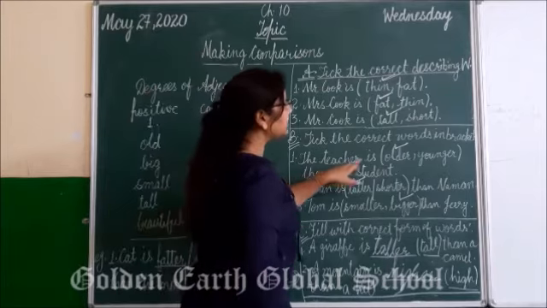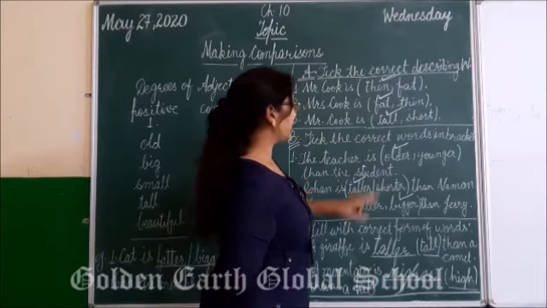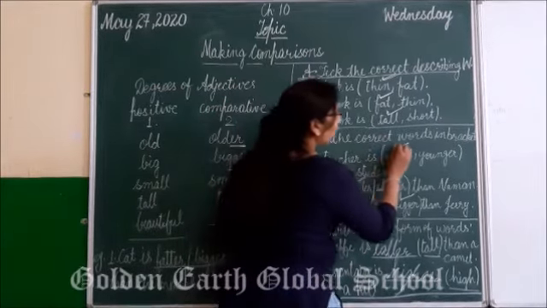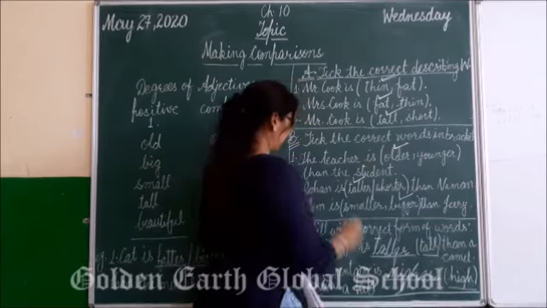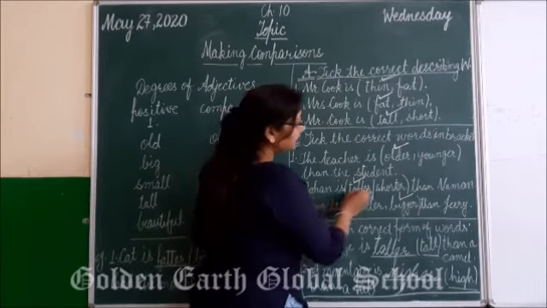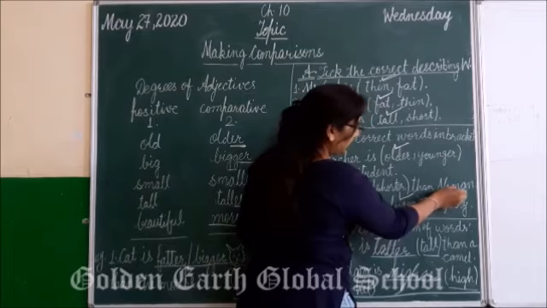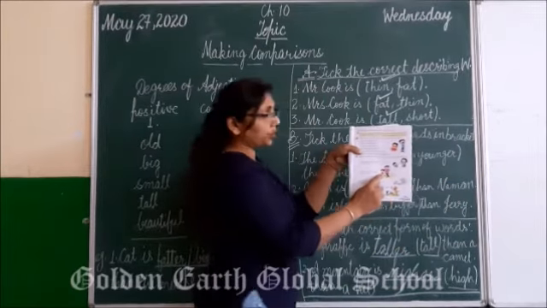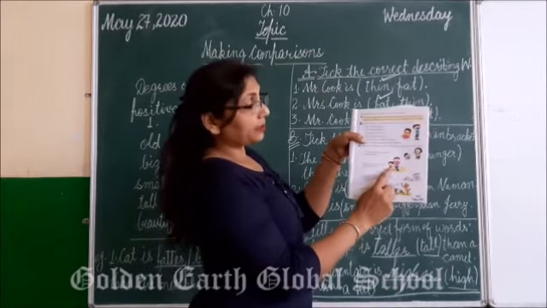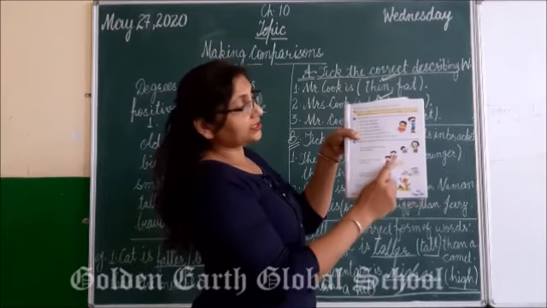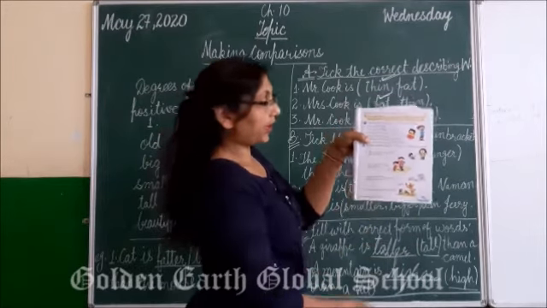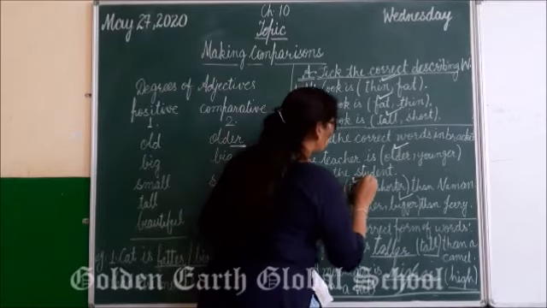The teacher is dash than the student. The teacher is older. Rohan is dash than Naman. So here look in the book. One is Naman and the second is Rohan. Rohan is tall here. Okay, so we will put a tick here.